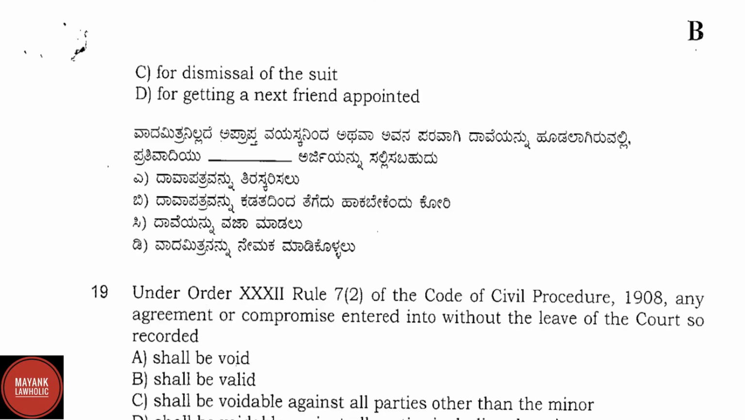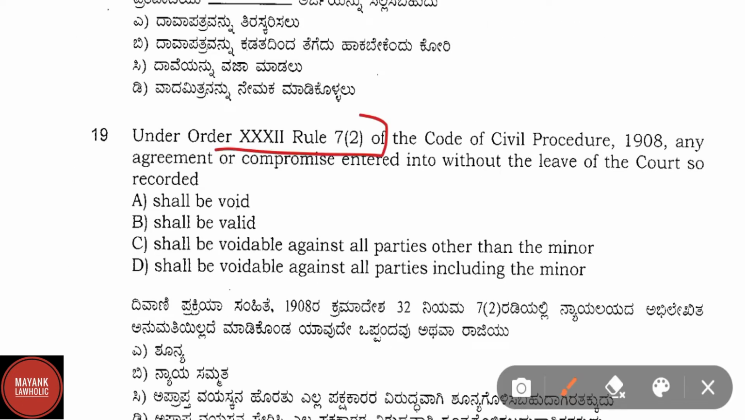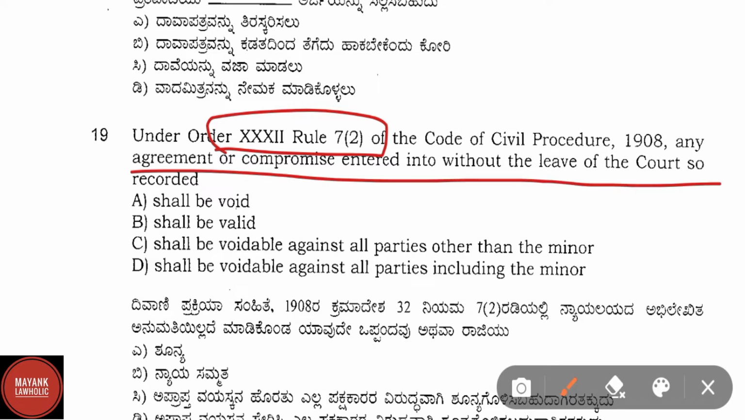Question number 19. Under Order 32, Rule 7, Subsection 2 of the Code of Civil Procedure 1908, any agreement or compromise entered into without the leave of the court so recorded shall be option A void, option B shall be valid, option C shall be voidable against all the parties other than the minor, and option D shall be voidable against all the parties including the minor. Here correct answer is option C, that is shall be voidable against all the parties other